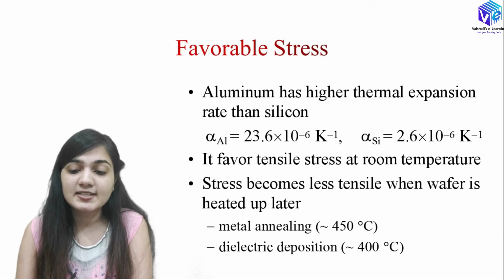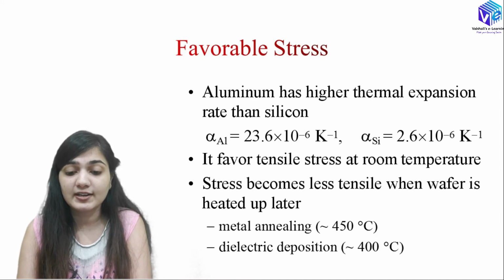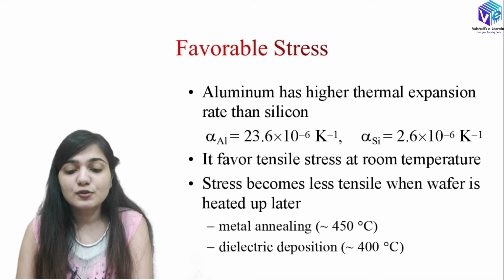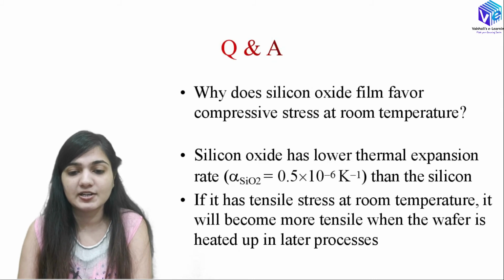It favors tensile stress at room temperature, and whenever I have tensile stress, I will have the formation of cracks. Stress becomes less tensile when the wafer is heated up later on. So I can use the metal annealing process, which is around 450 degrees Celsius, and I can do the dielectric deposition at 400 degrees Celsius to avoid this tensile stress.